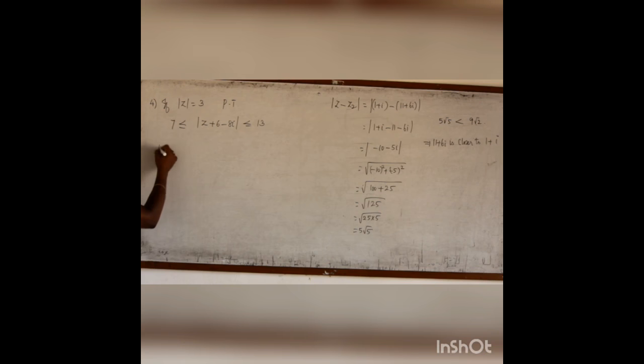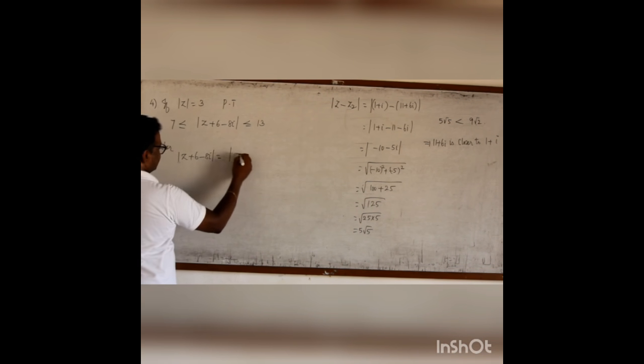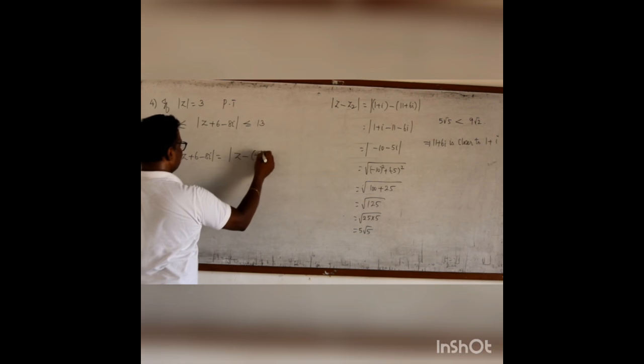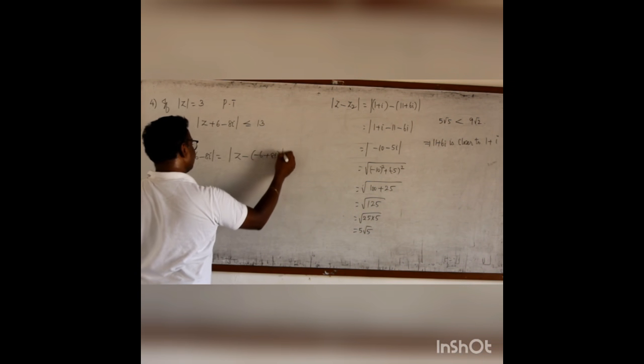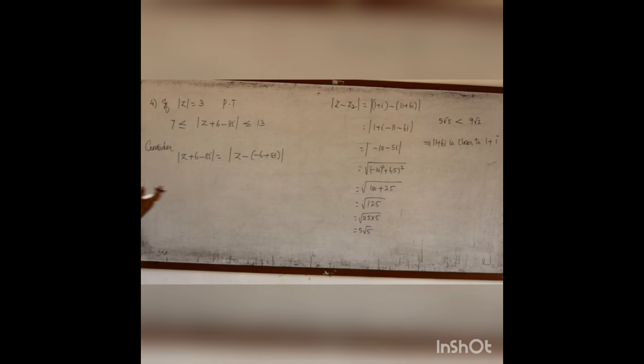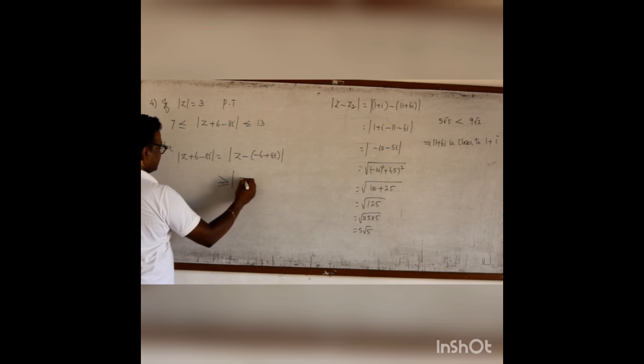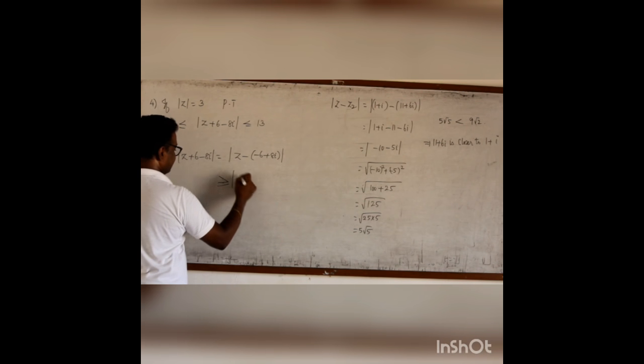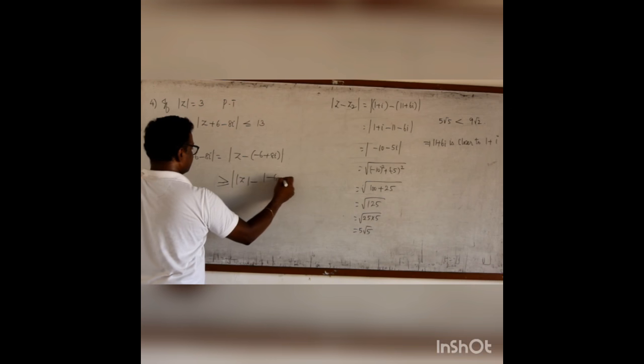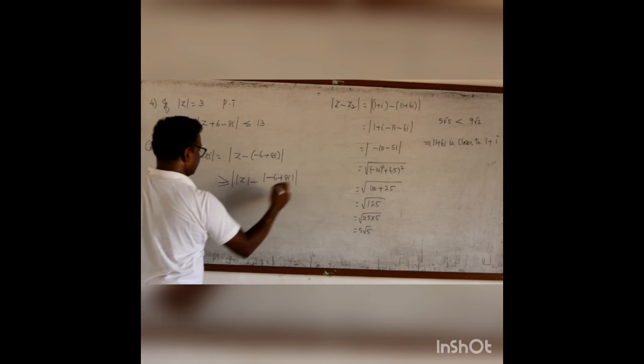So let me consider modulus of z plus 6 minus 8i. I can write this one as z minus of minus 6 plus 8i. Let me write in terms of difference now. Since it is a difference, this will be greater than or equal to modulus of z minus modulus of minus 6 plus 8i.